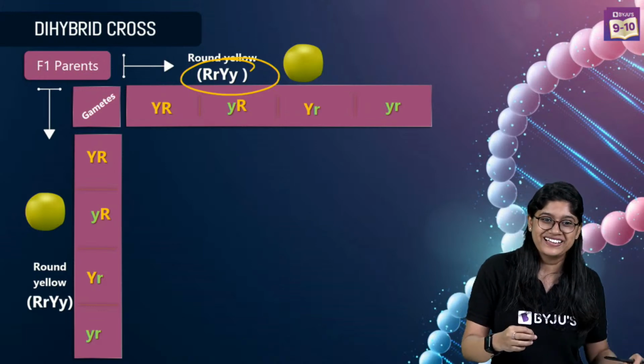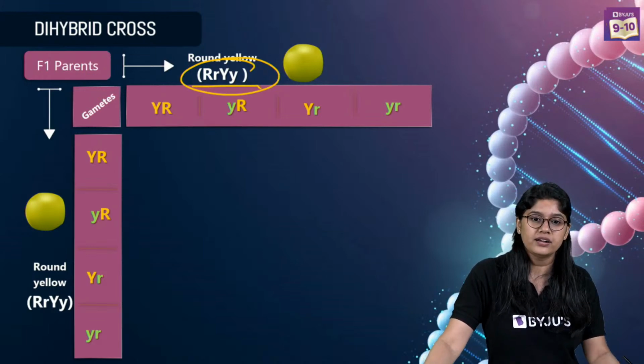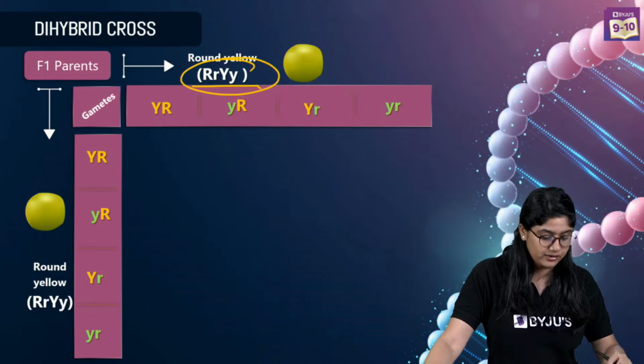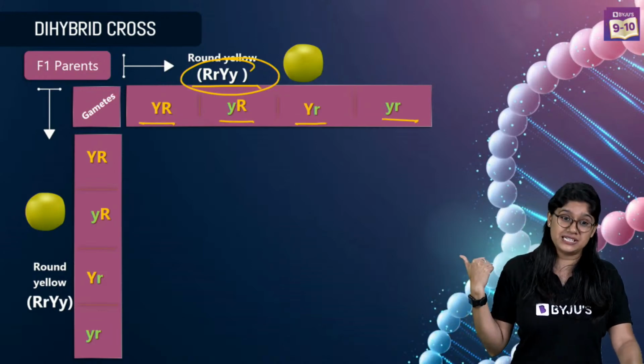So we have the capital R, small r, capital Y and small y. And over here we have the gametes. Clear, everyone? So this is how you will make the gametes.